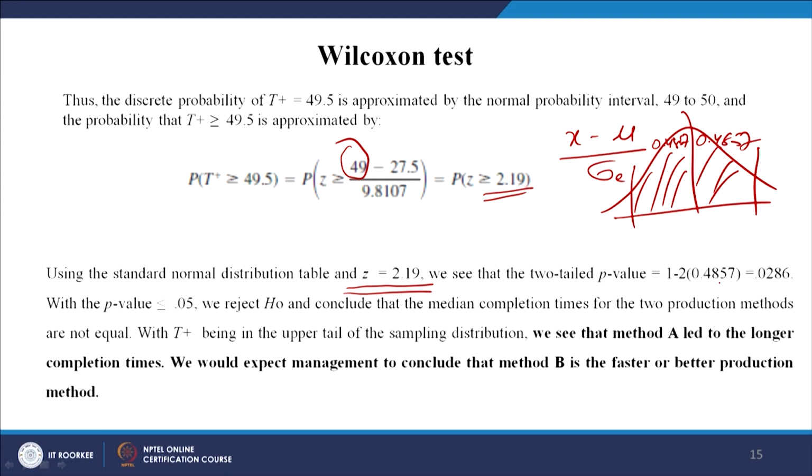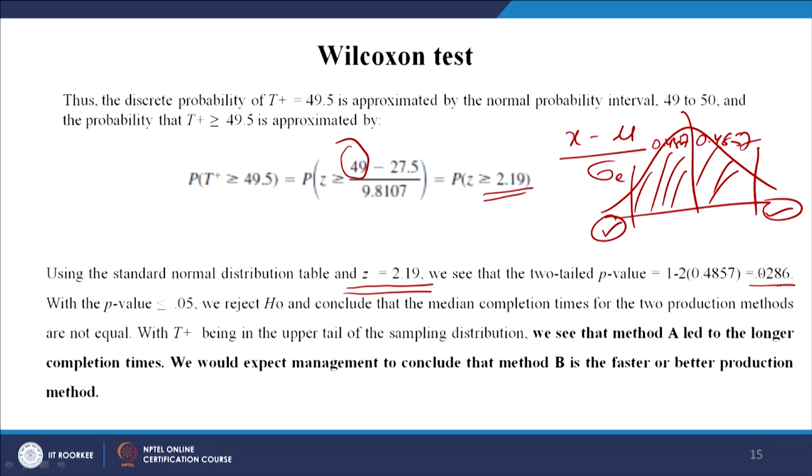What is remaining? 1 minus this, and obviously we multiply for two sides, gives 0.0286, and we have taken a significance value of 5%, right. So this is the p value, and we compare it with the significance value.